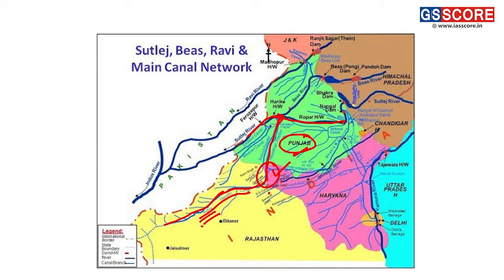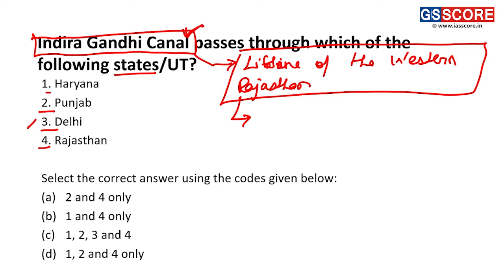are important parts of this Indira Gandhi Canal. We can see Delhi is present in this region. It is quite far away from the Indira Gandhi Canal, and it does not form part of the Indira Gandhi Canal water system. Options 1, 2 and 4 are the correct options here, and the correct answer for this question is D, that is 1, 2 and 4 only.